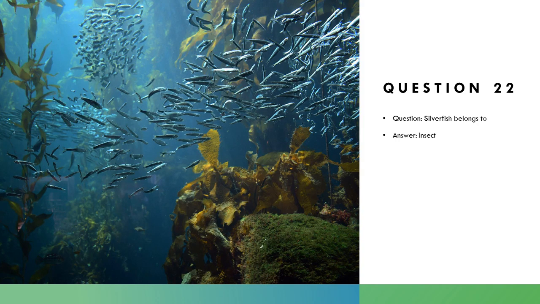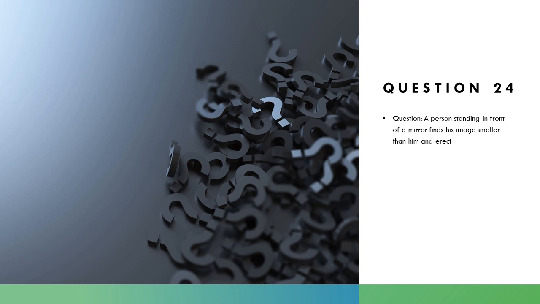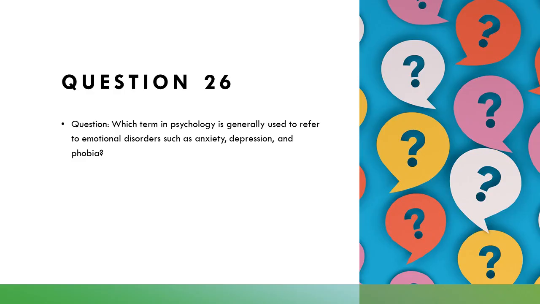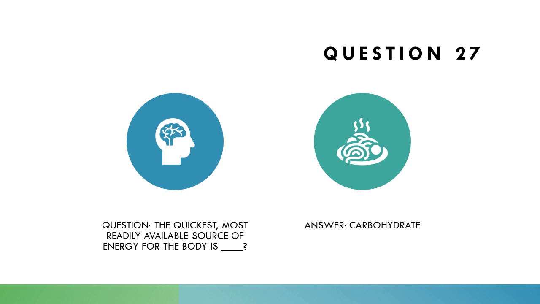Silverfish belongs to insect. A person standing in front of which mirror finds his image smaller than him and erect? Concave. The densities of three liquids are D, 2D and 3D. Their average density will be 2D. Which term in psychology is generally used to refer to emotional disorders such as anxiety, depression and phobia? Neurosis. The quickest, most readily available source of energy for the body is carbohydrates.